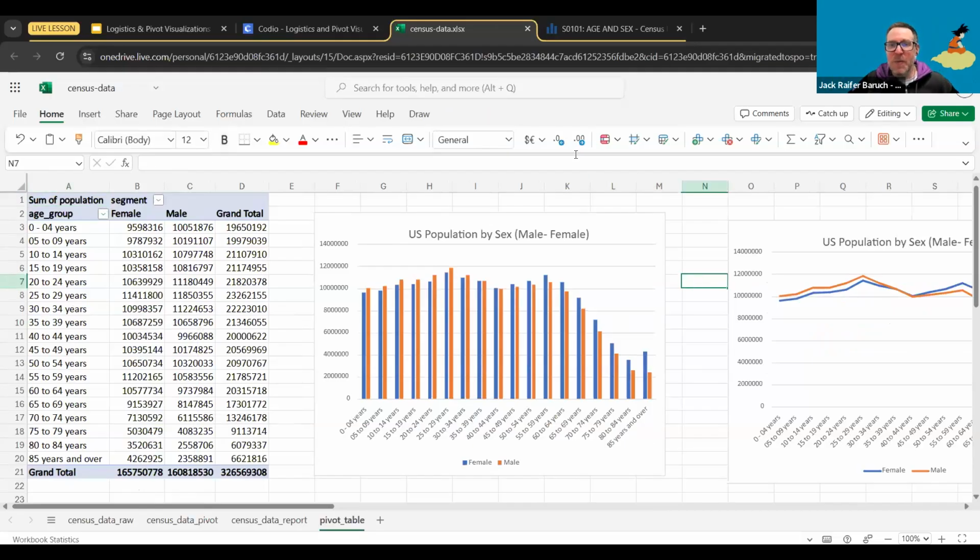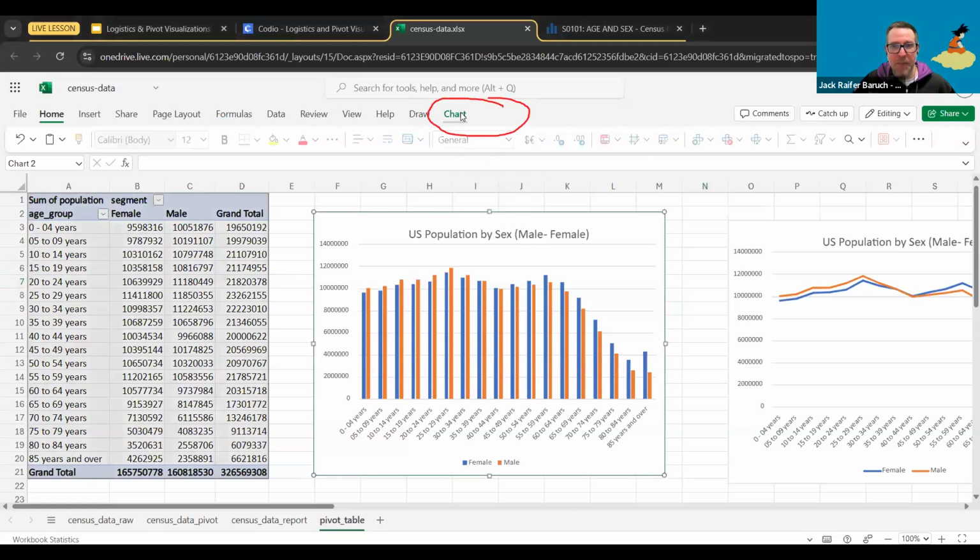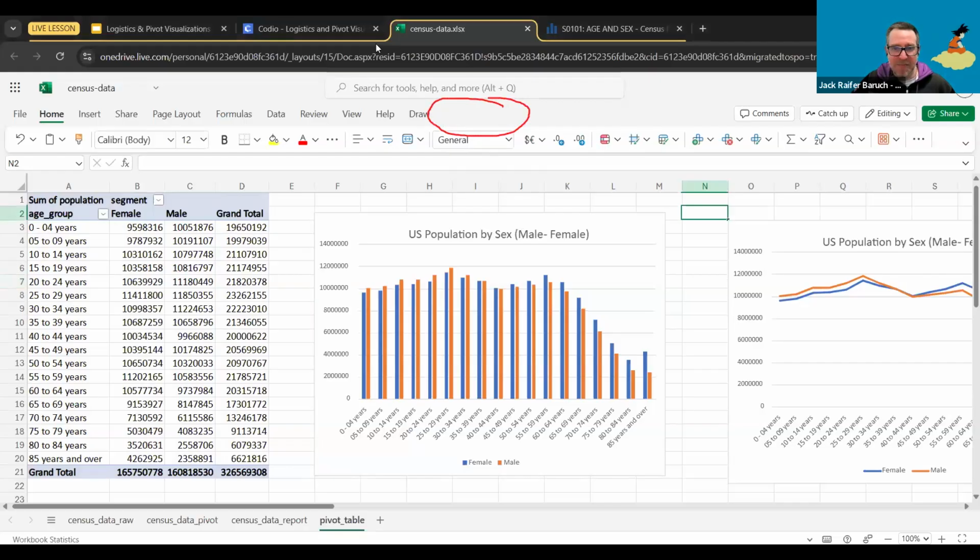So I just want you to remember this, and this is important. Whenever you create anything, a pivot table, a chart, etc. in Excel, over here, where right now there's nothing because I haven't selected anything, there's going to be an additional option. So again, if I click chart, see, chart appears over there. If I click nothing, it goes away. If I click the pivot table, there's my pivot table option.